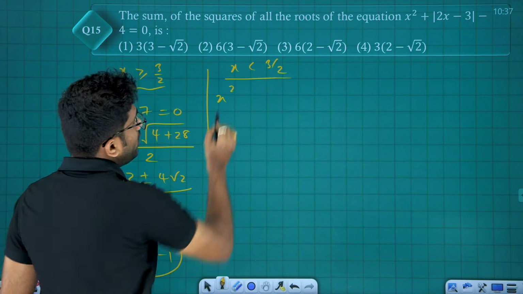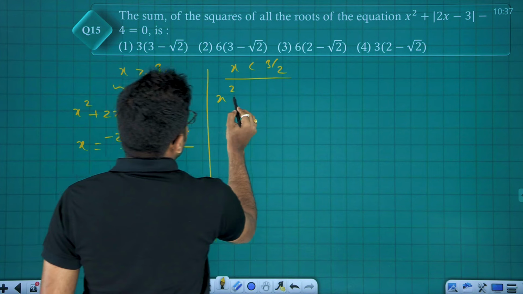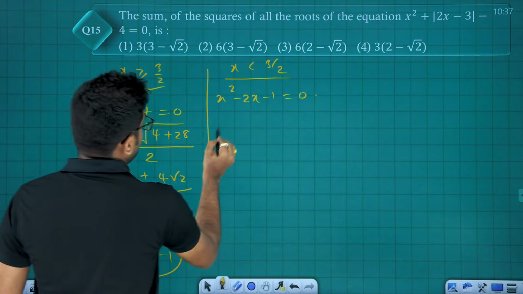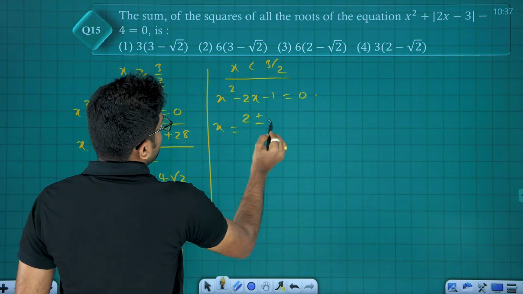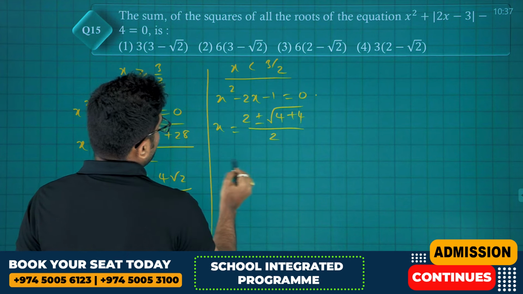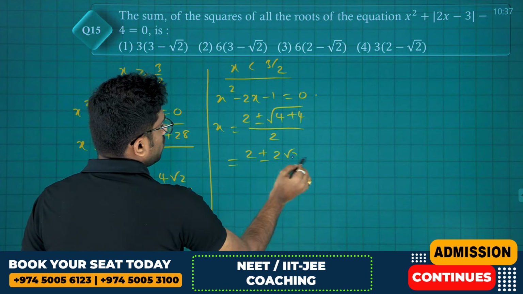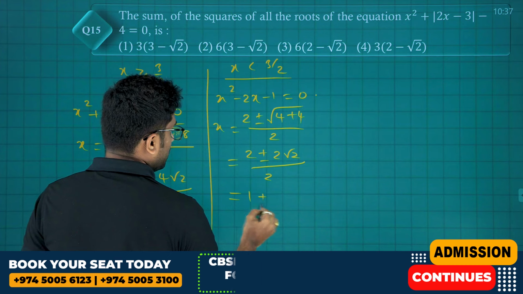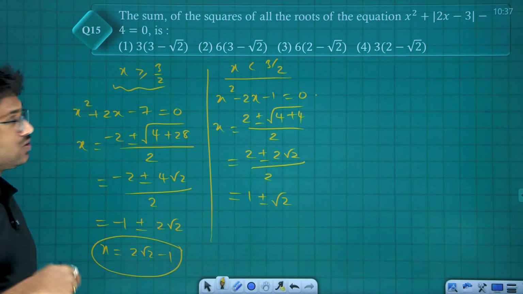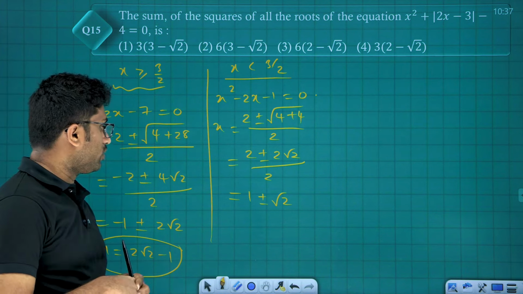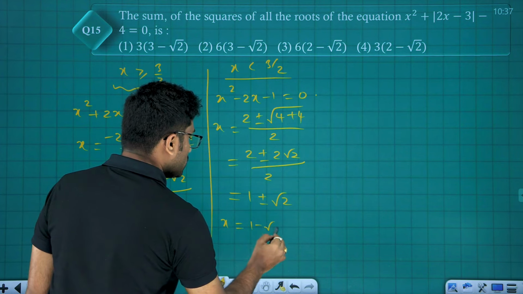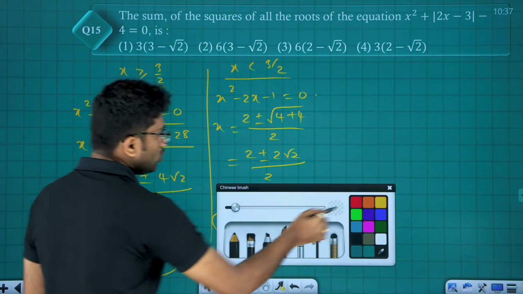So x square, that is minus 2x plus 3 minus 4, which is minus 1, equals 0. x equals minus b plus or minus root over b square plus 4, divided by 2. 2 plus or minus 2 root 2 by 2, which is 1 plus or minus root 2. x less than 3 by 2, no? 3 by 2 is 1.5, root 2 is 1.4, 1.4 plus 1 is 2.4. So only x equals 1 minus root 2. Now these are the two roots, friends.